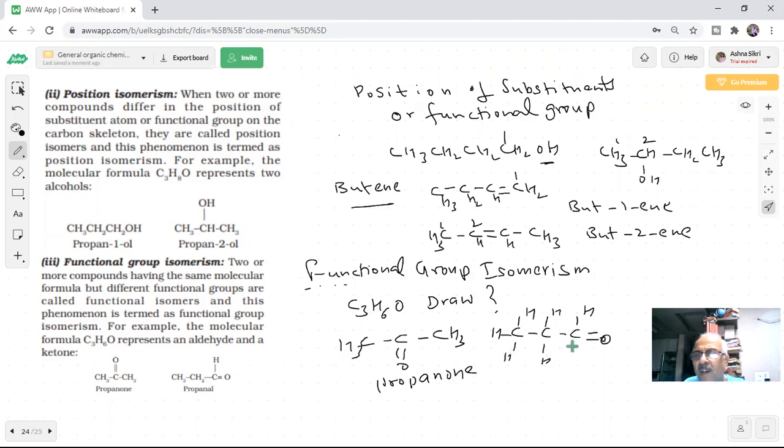And what is this, student? This is an aldehyde. 1, 2, 3. Propanal. That's all. So there can be such functional group isomers also. You can do it now. Got it? Yes, sir. Can I move further? Yes, sir. You can move further. Noted? Yes, sir. Okay.